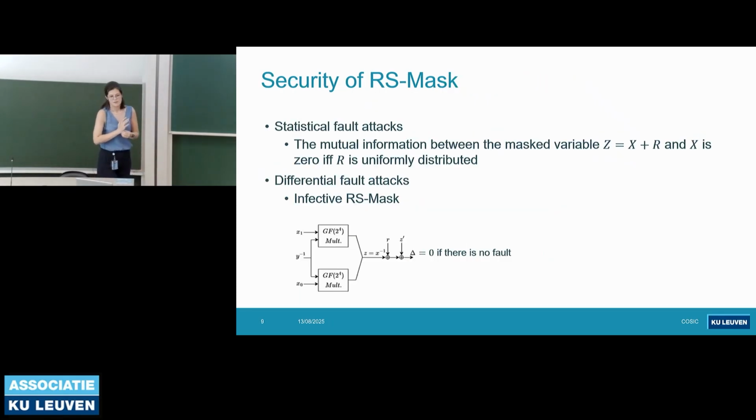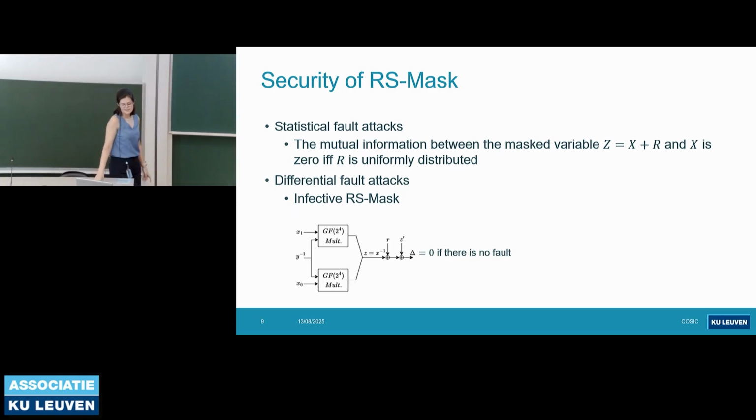And now let's see how the authors analyze the security of this countermeasure. First, the security for statistical fault attacks is coming from the theorem that the mutual information between X plus R and X is 0, if and only if R is uniformly distributed. So this means we can't really do any statistical attack on the output.